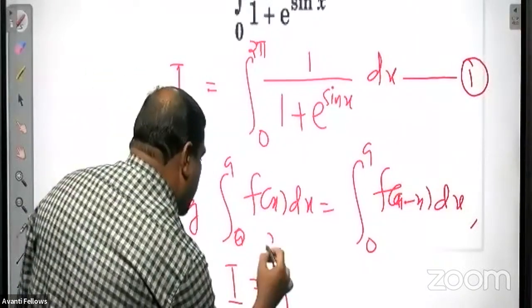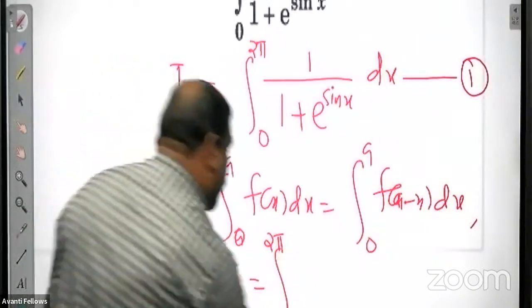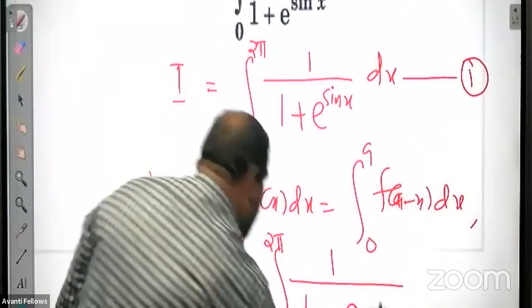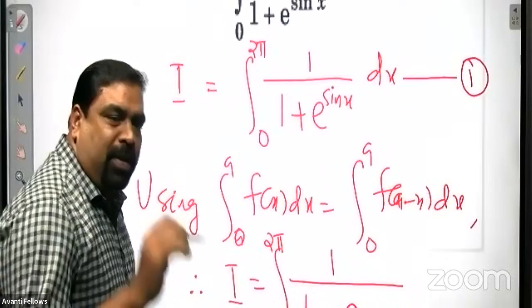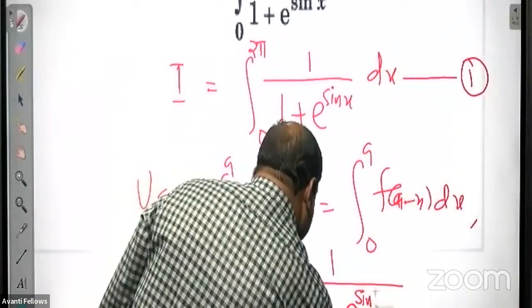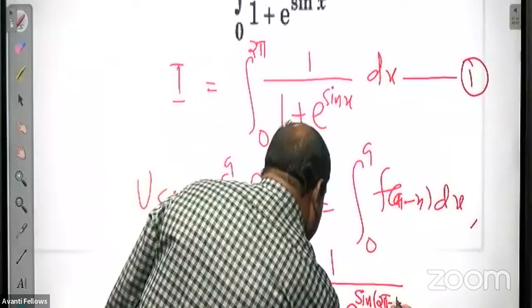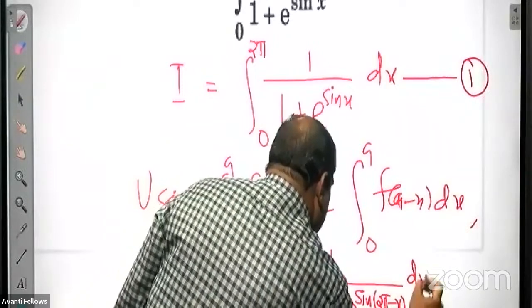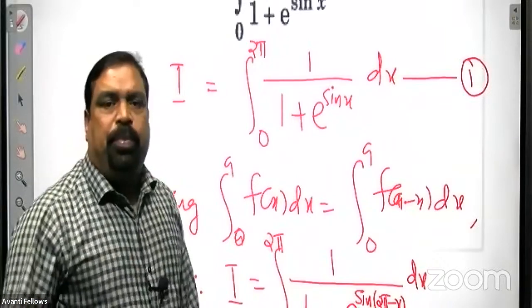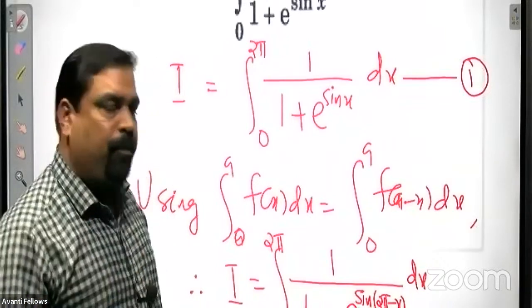Therefore, I is equal to integral from 0 to 2 pi, 1 upon 1 plus e raised to sin of 2 pi minus x. The property says that wherever x is there, substitute a minus x.